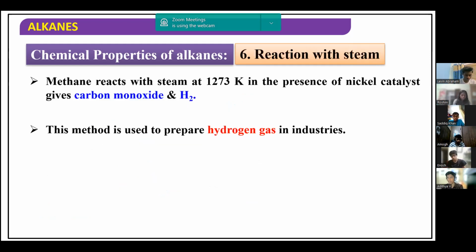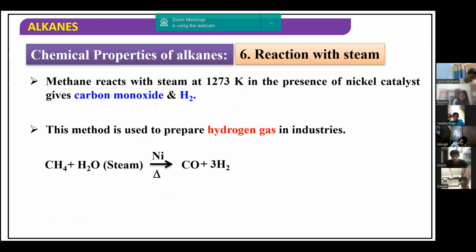Reaction with steam means water vapors. If you react alkanes with water vapors, in one of the reactions we take methane with steam in the presence of nickel as a catalyst. When you heat it, you will get carbon monoxide and hydrogen. We call this mixture water gas. Another name is syngas, so water gas or synthesis gas, syngas, we obtain. This is another chemical property of alkanes. Alkanes react with steam at this temperature. Remember this, 1273 Kelvin, in the presence of nickel catalyst, giving carbon monoxide and hydrogen.